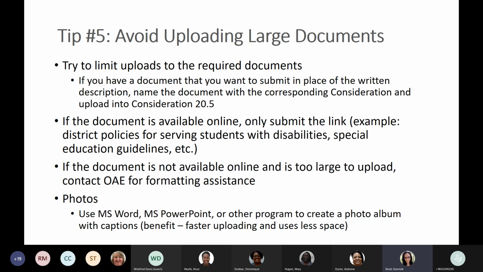And what I mentioned before with photos, sometimes full-size photos can be very, very large files. It is easiest for the upload process if you create a little photo album in Word or PowerPoint with some captions. It will take up a lot less space and it'll upload faster. But however you want to do that is fine.